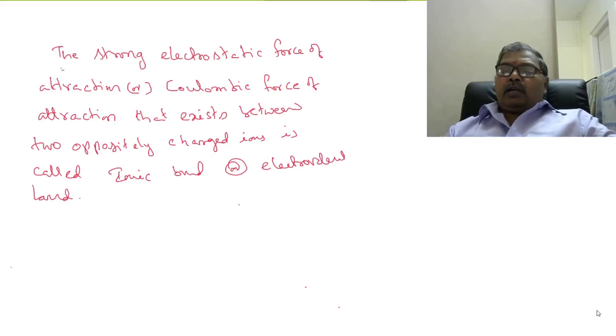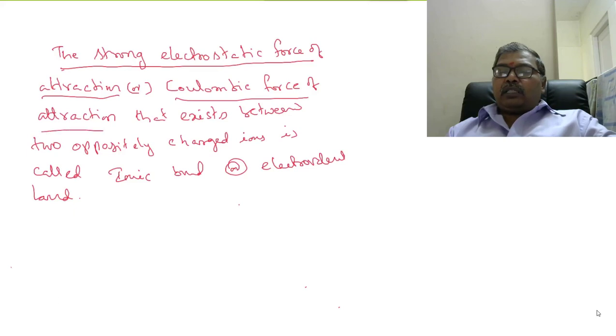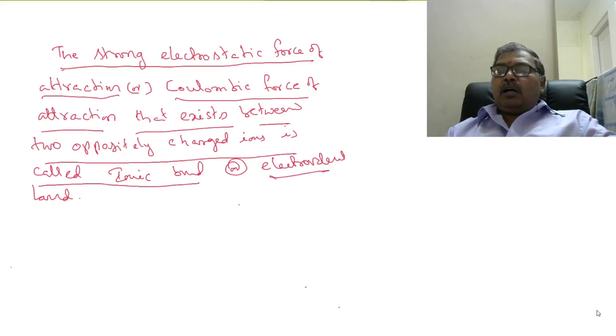So the strong electrostatic force of attraction or Coulombic force of attraction that exists between two oppositely charged ions is called ionic bond or electrovalent bond.